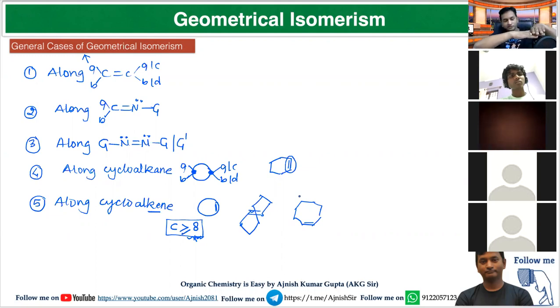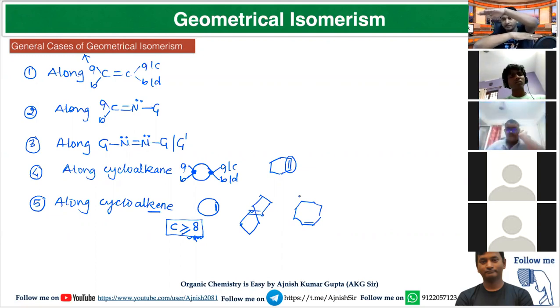So now this is 1, this 2, this 3, this one is 4, now comes 5, now 6, now this 7, and now this 8. Now they are able to form the bond. So for cycloalkenes, the number of carbon will be 8 or greater than 8.